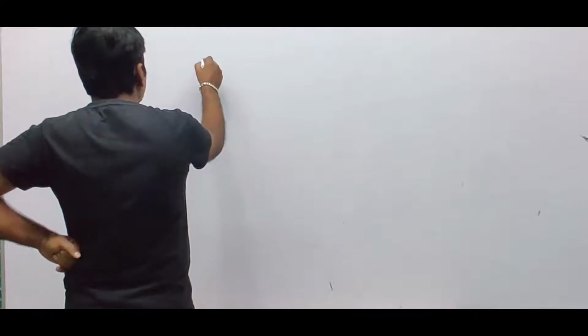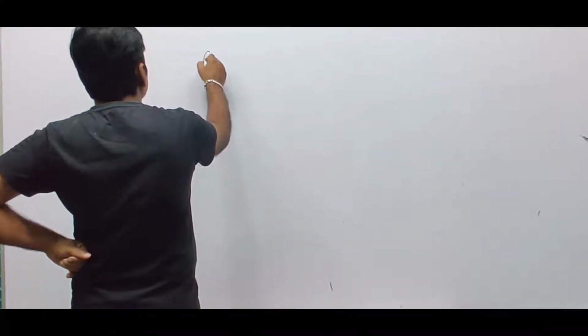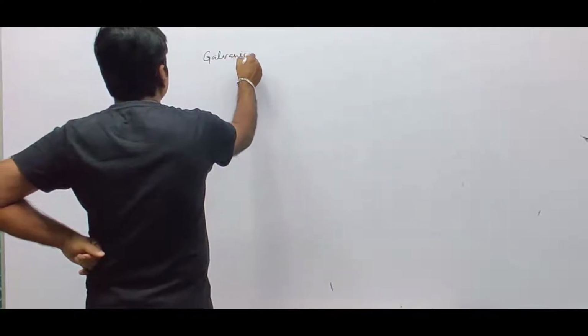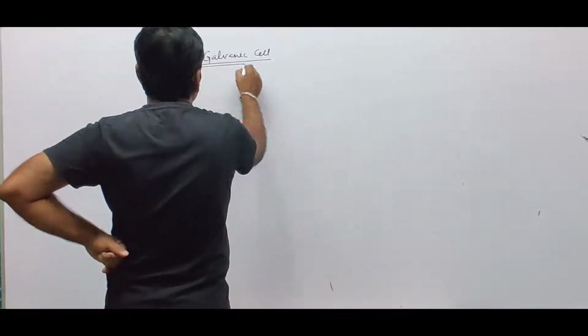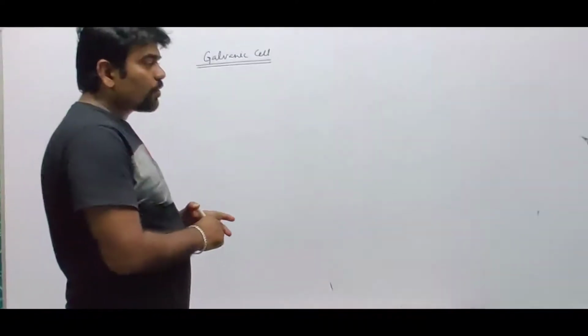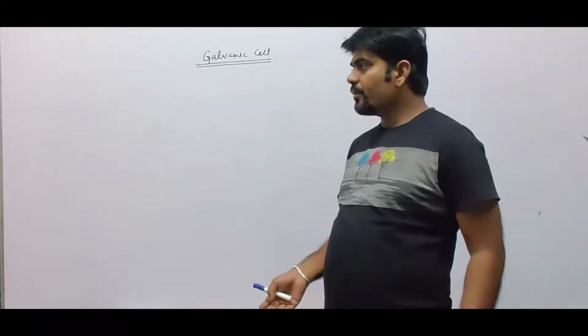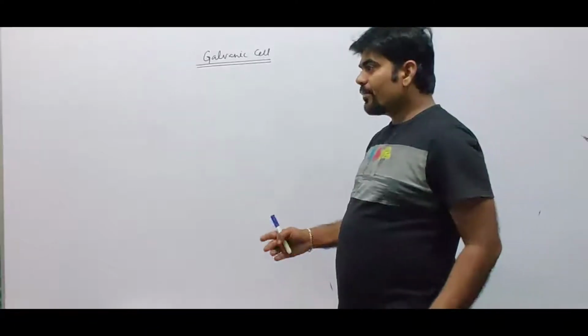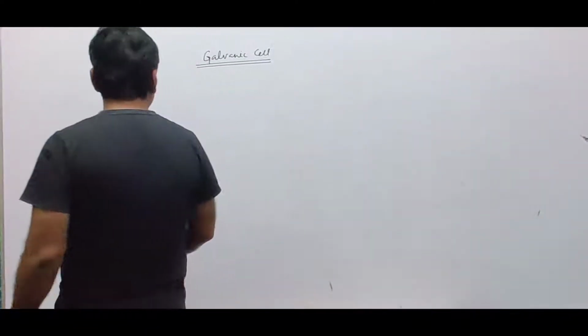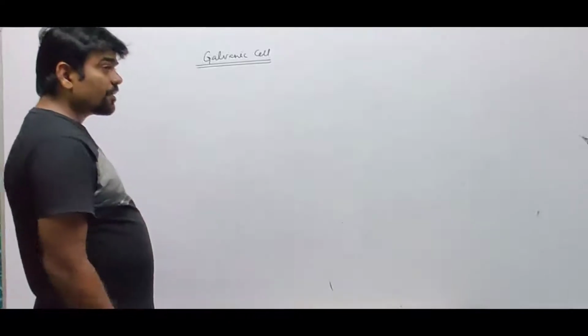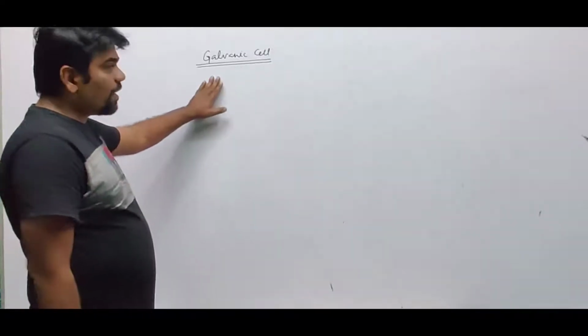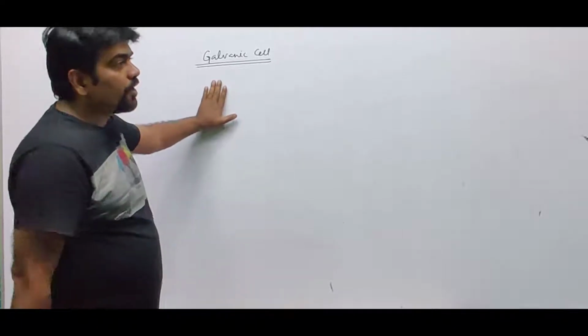Now we'll move to the second part, that is, the electrochemical galvanic type of cell. The second is the galvanic cell. We have 2 types of electrochemical cell. In an electrolytic cell, electrical energy is converted into chemical energy. And when chemical energy is converted to electrical energy, that is a galvanic cell.